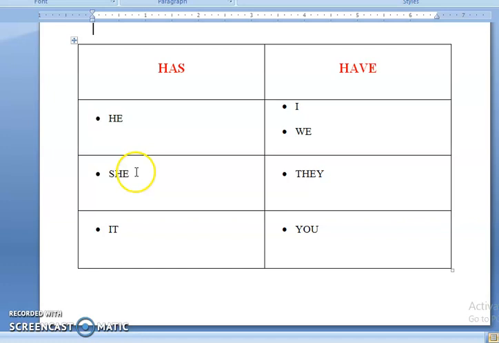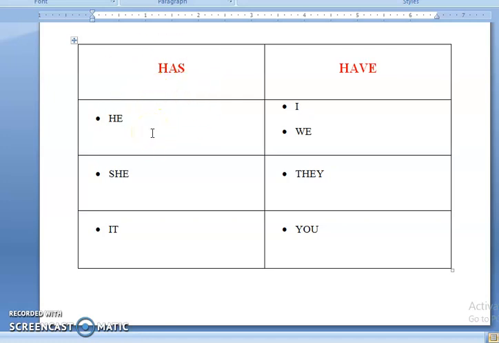He, she and it. Wherever the sentence starts with he, it is used for a boy. She is used for a girl, and it is used for things. So wherever the sentence starts with he, she or it, we will always use has with it.